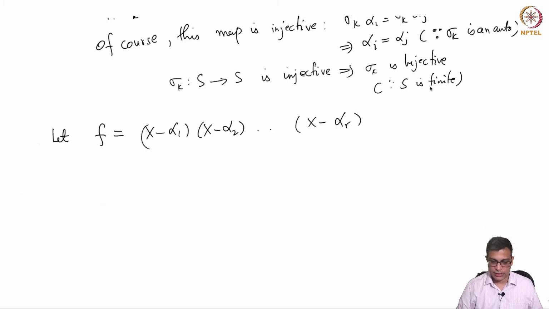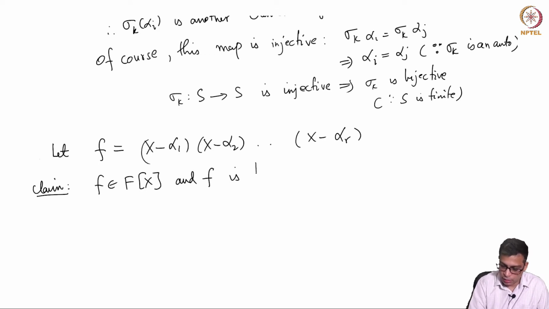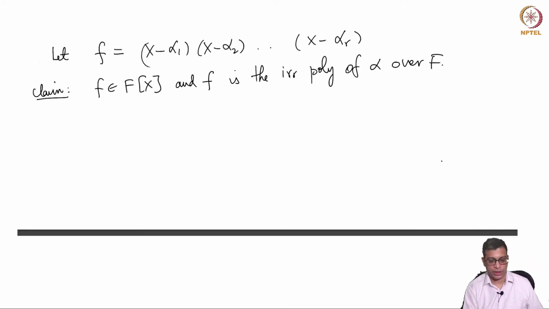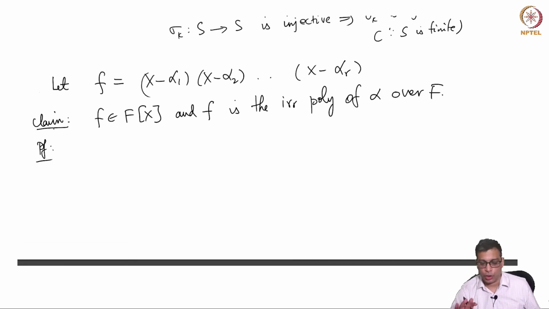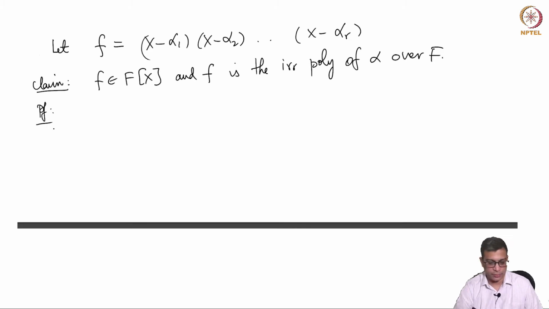So the claim is, now this is the most important claim: F is in fact a polynomial over the base field, and F is the irreducible polynomial of alpha over the base field. So this is a very crucial claim. In fact, it gives us more than what we are claiming in the theorem. It proves one direction of the theorem, but it in fact tells us how to compute the irreducible polynomial of an arbitrary element. So why is this? So first of all, why is F in the base field's polynomial ring?